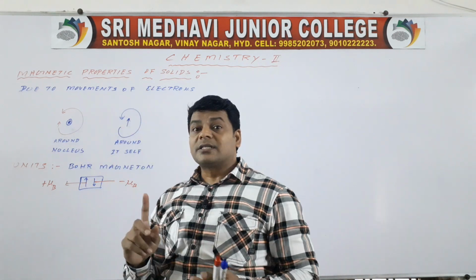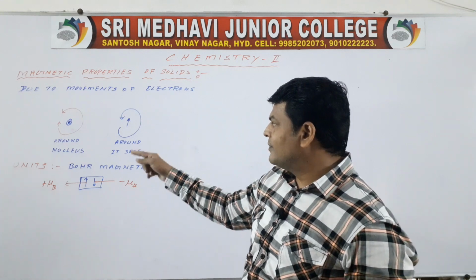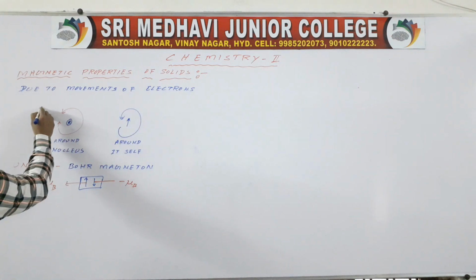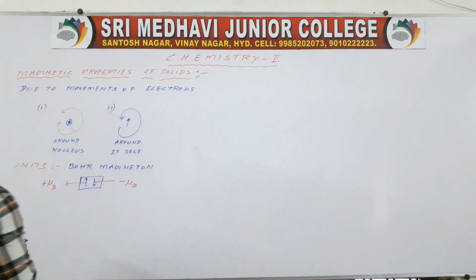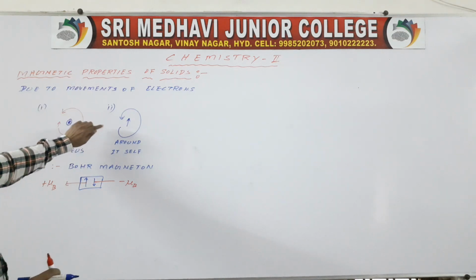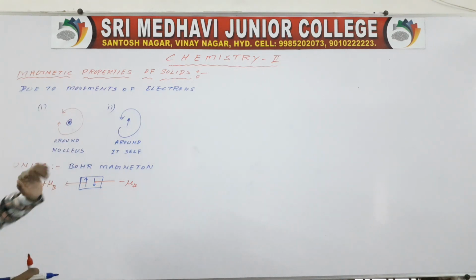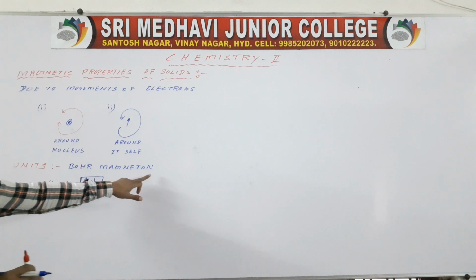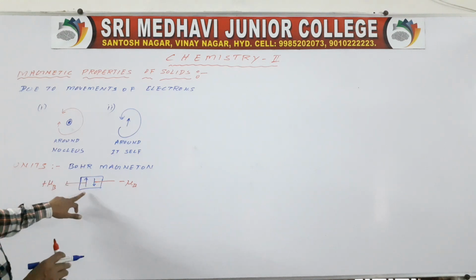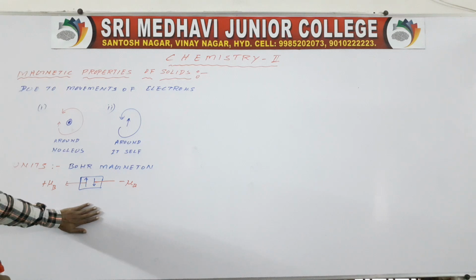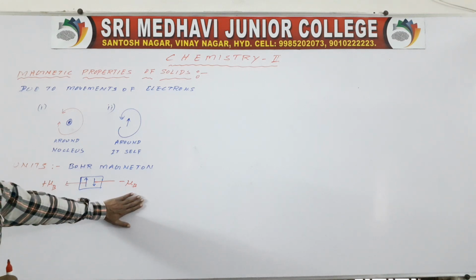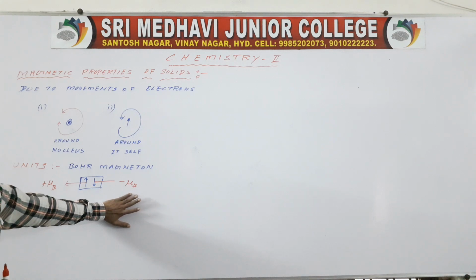So how many types of motions can an electron have? Two types of motions. First one is around the nucleus and second one is around itself. Due to these types of motions, magnetic properties can be attained by the solids. That is nothing but magnetic behavior, which can be measured by Bohr magnetons. So two electrons are present in the orbital. If it revolves clockwise, the magnetic behavior is plus mu B, and if it revolves anti-clockwise, the magnetic behavior is minus mu B.